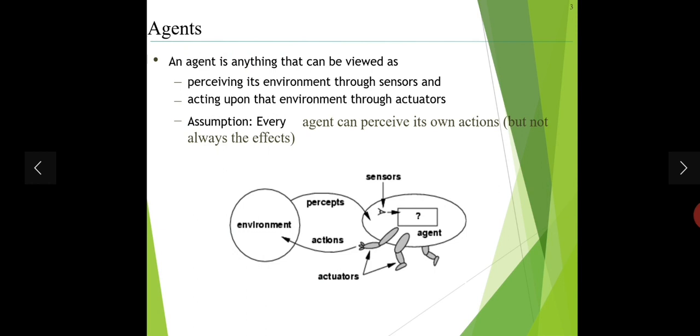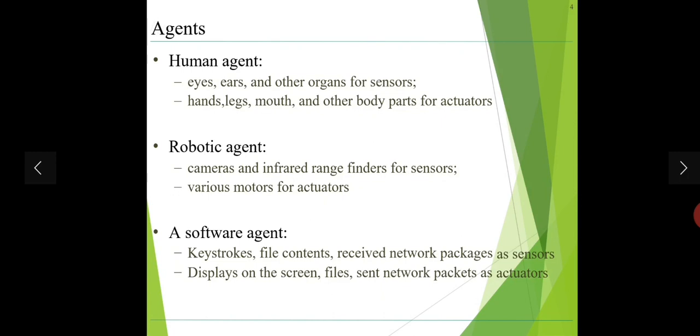So what is an agent? An agent is anything that can be viewed as perceiving its environment through sensors and acting upon that environment through actuators. So perceiving and acting with the help of sensors and actuators is an agent. An assumption is that every agent can perceive its own actions. Now, one example is the human agent, which we have already seen.